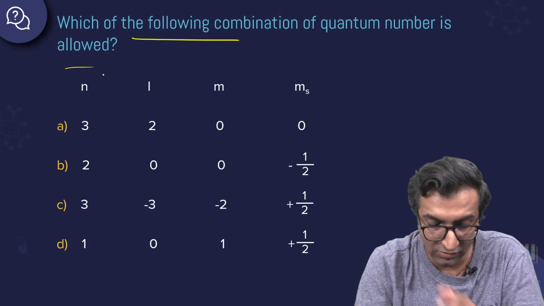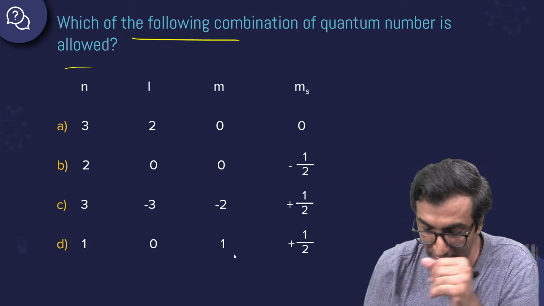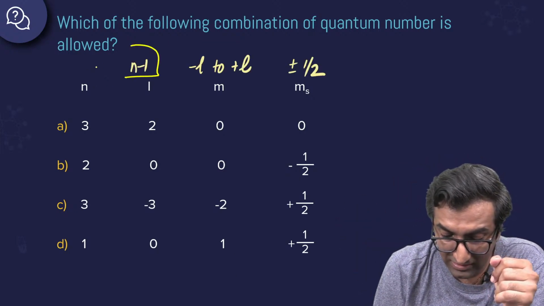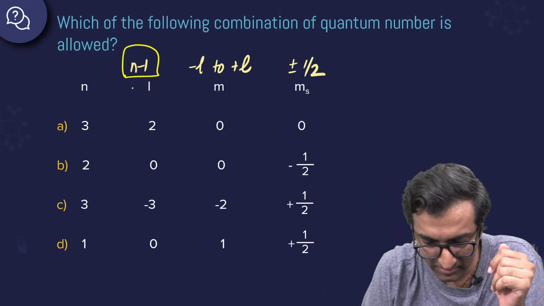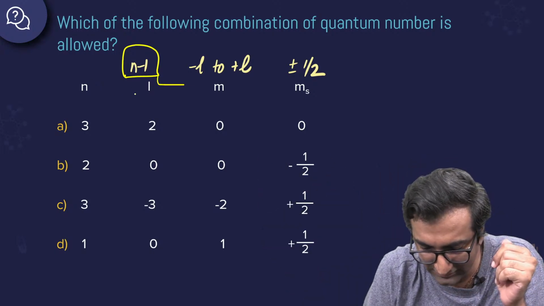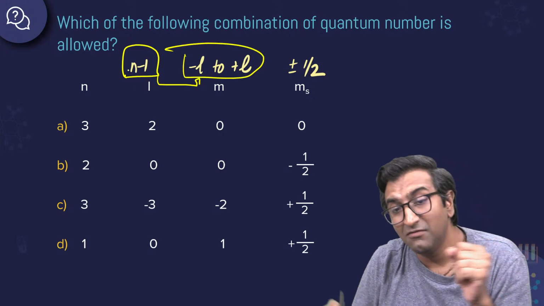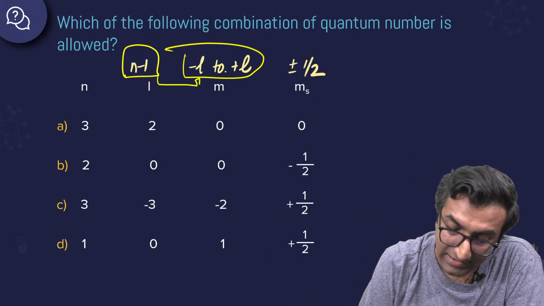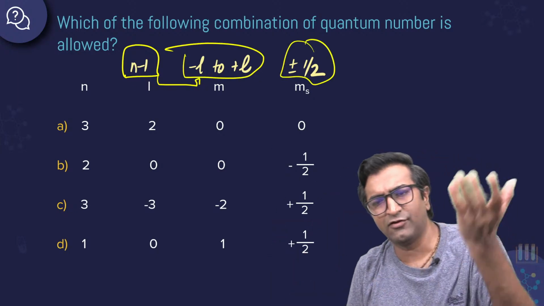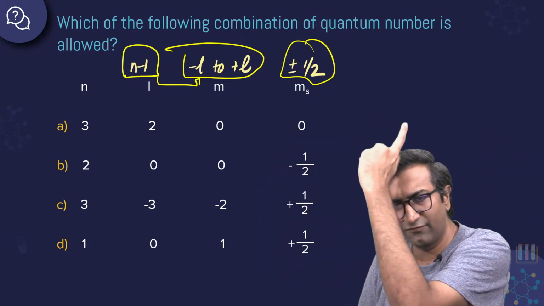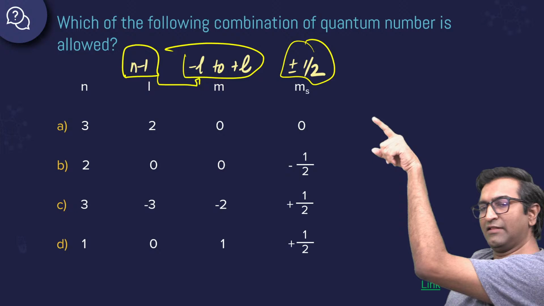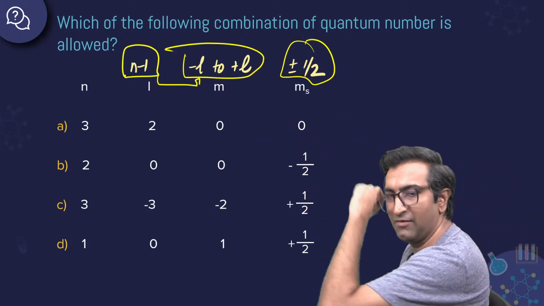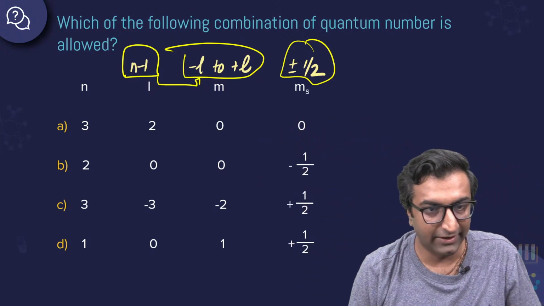Allowed का मतलब क्या है? Allowed का मतलब है कि ठीक है, n की जो वैल्यू हुई, L should be maximum n minus 1 तक, उससे ज्यादा बड़ा नहीं हो सकता है. And then corresponding to this L, m lies between minus L to plus L. And then magnetic spin can be plus or minus half. These are your four conditions, so to speak. I mean, not four, but n को fix कर दिया. Then these are your conditions for L, M and MS.